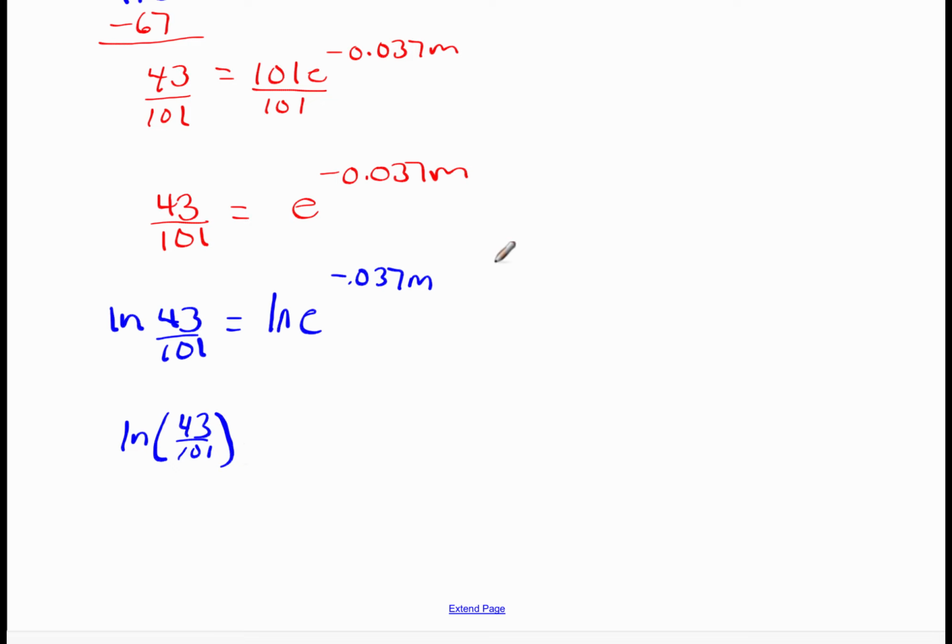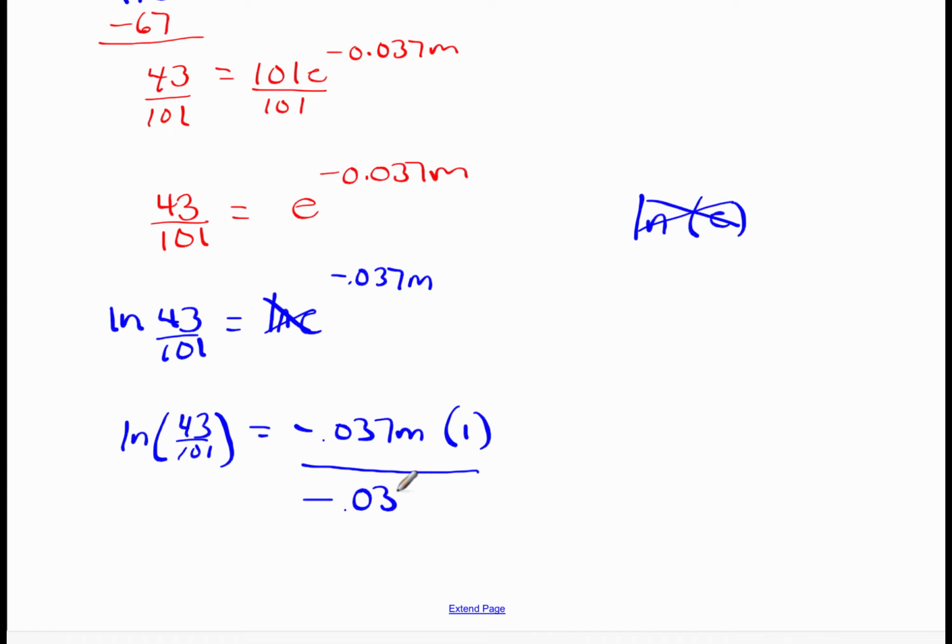On this side, two special things happen. We know that when we turn things into exponents, if an exponent is present, it falls down in front. But what's even more spectacular is we learn that the natural logarithm of e is 1. So in essence, a natural logarithm and the e cancel each other out because the answer is 1. And once again, I'm not going to divide this out and get a decimal approximation. I'm going to let the calculator do all the division.